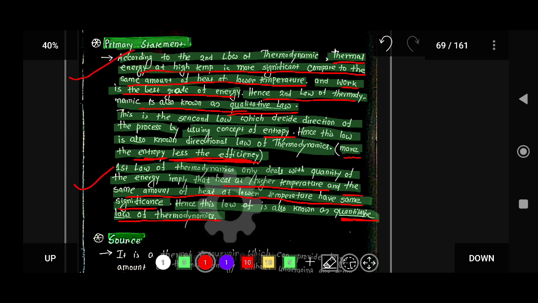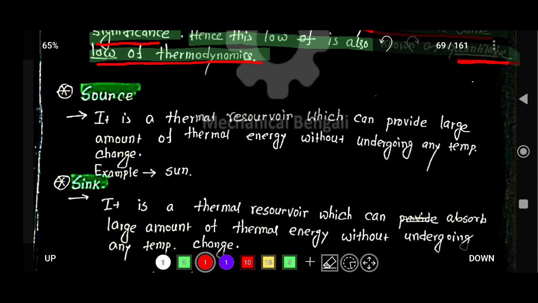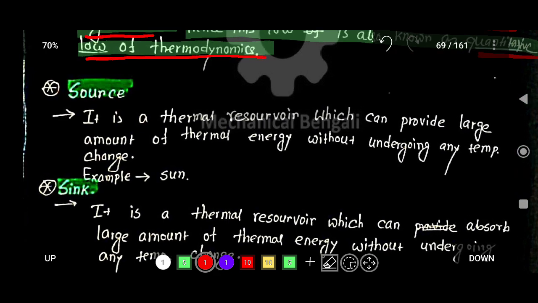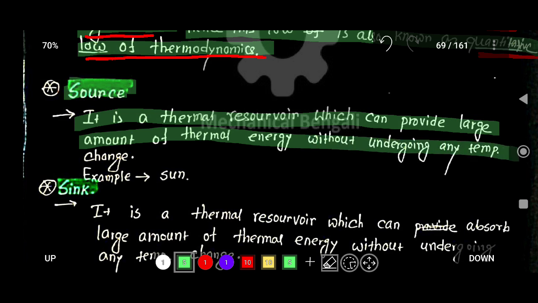Okay, now in the next lecture we will understand what is the Kelvin-Planck statement, what is the Clausius statement, what is a heat engine, what is a heat pump, and what is a refrigerator. But first we have to understand what is the source. Basically it is a thermal reservoir which can provide a large amount of thermal energy without undergoing any temperature change. So this is basically the source.